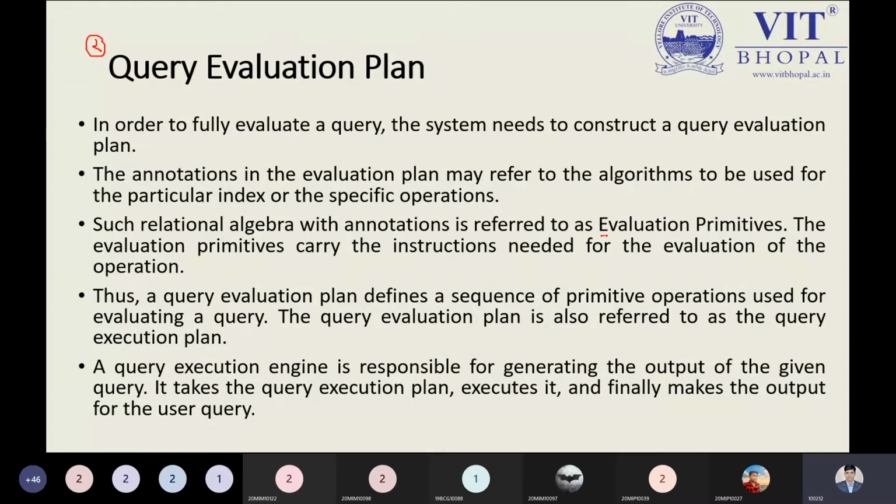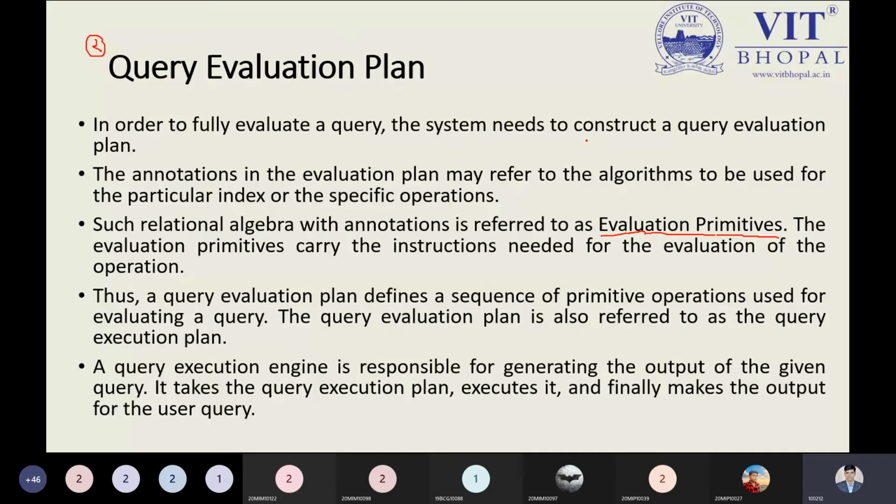Just like an example in a programming language: if you want to declare a variable, what are the primitives? A variable can be declared as an integer, as a boolean, as a character. So what we are talking about is the data type. In the data type we can have various flavors, but a variable will be defined by the data type. This is the primitive for the variable, though in Python it is optional. So relational algebra with annotation is referred to as evaluation primitives, and evaluation primitives carry the instructions needed for the evaluation of the operation.